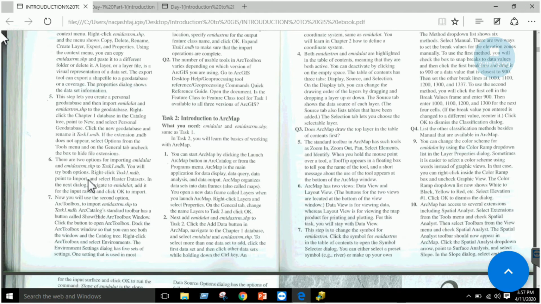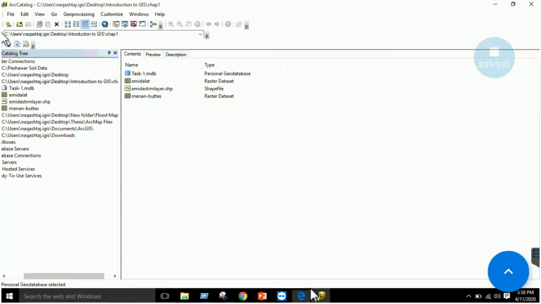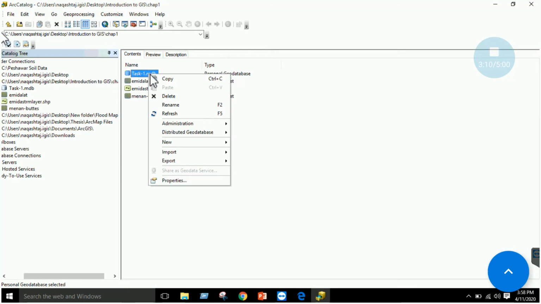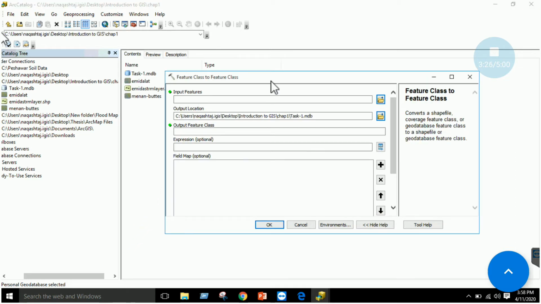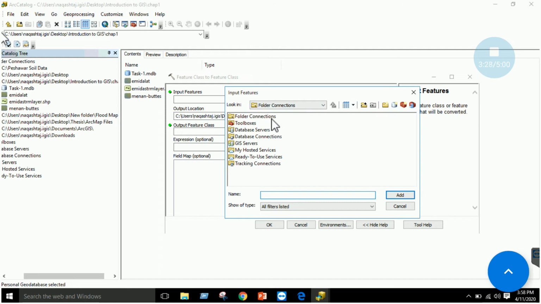we will click import and select the raster data. Okay, in this database, what we want to do is to import some data, right? For example, I click on this feature class single, right? Okay, here I can input my features, right, by browsing to my folder,